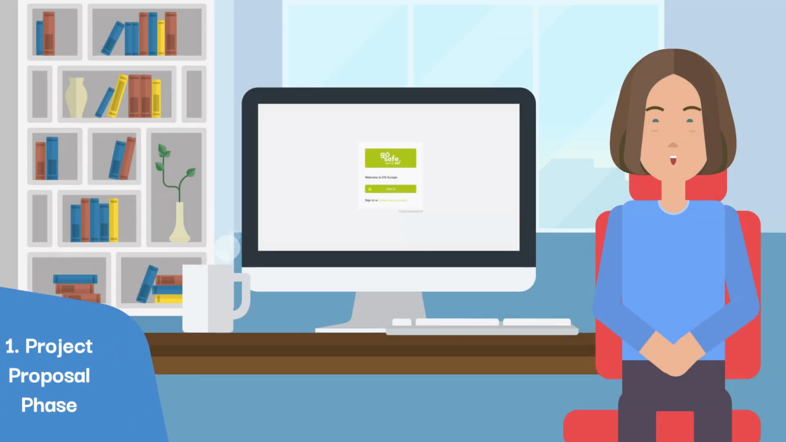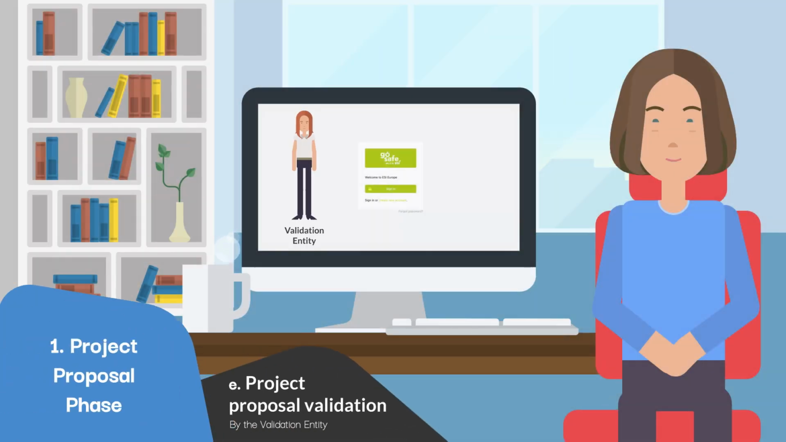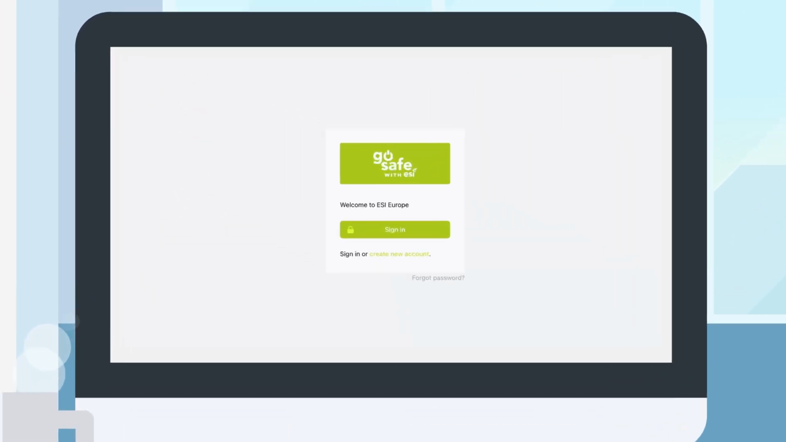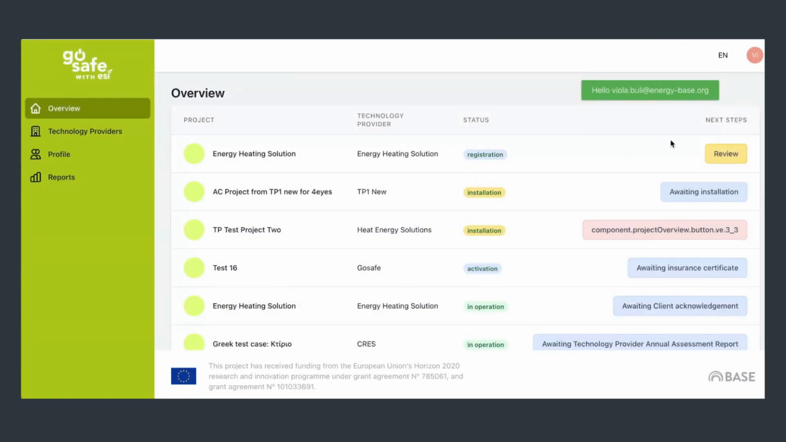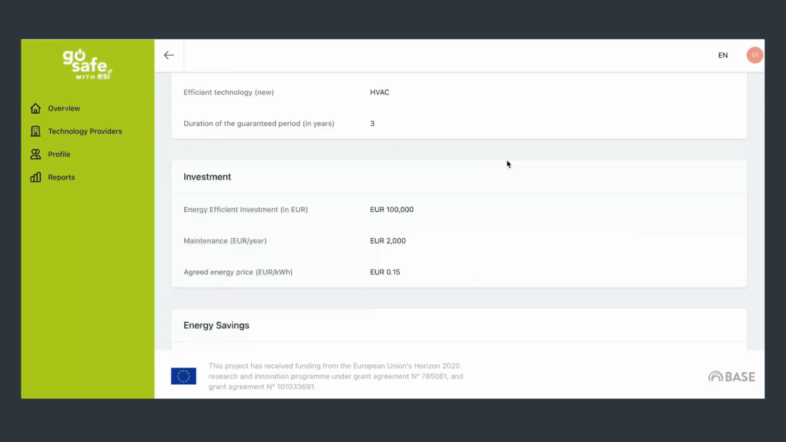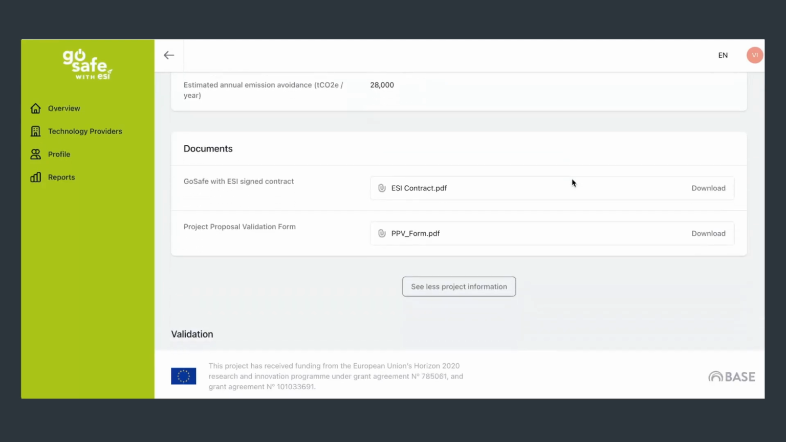As a next step into the process, the validation entity needs to log in to the platform and validate the energy efficiency project proposal. They are informed about this step through their registered email address. Logging in as the validation entity, click on the project that you need to validate and check all project data filled in by the technology provider and already accepted by the client.